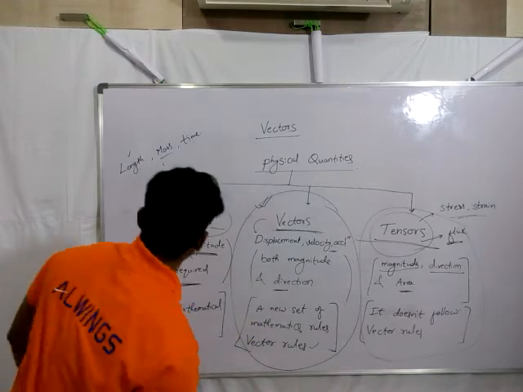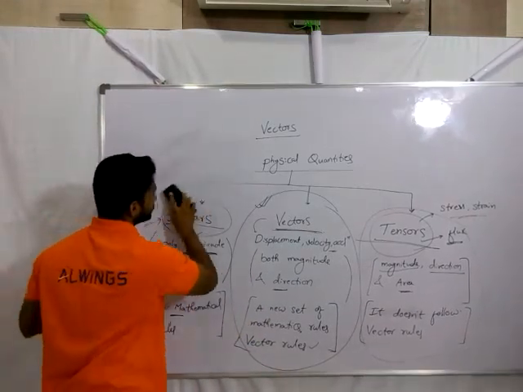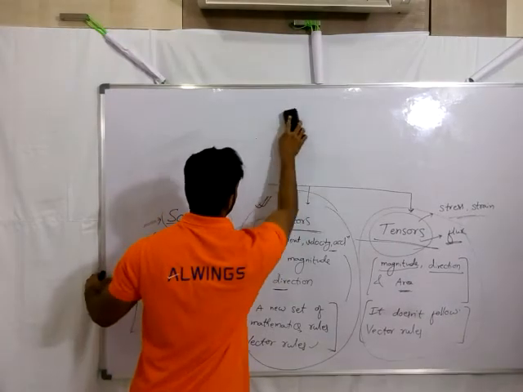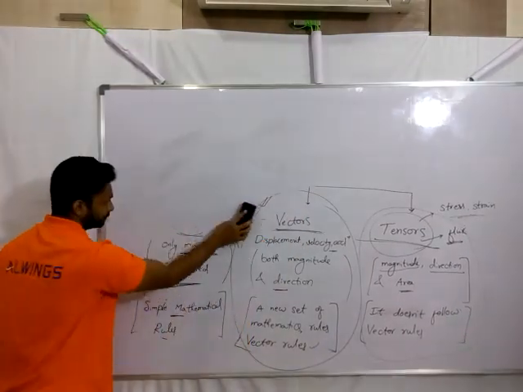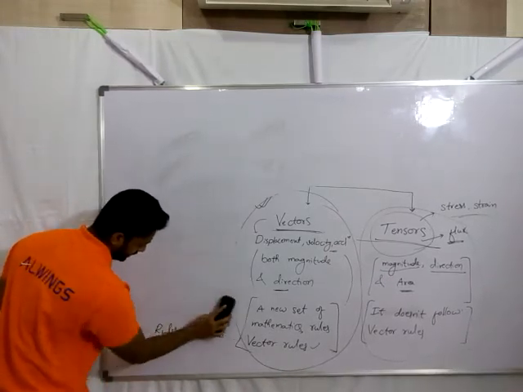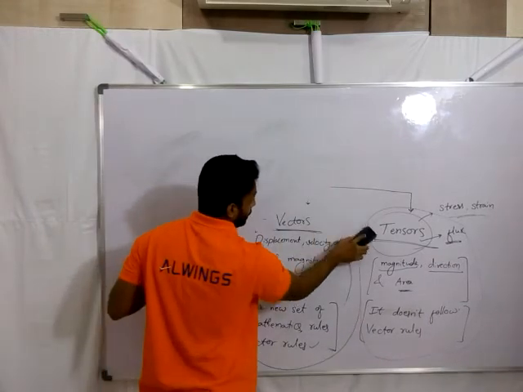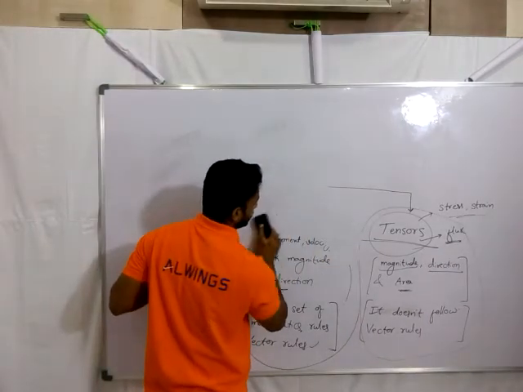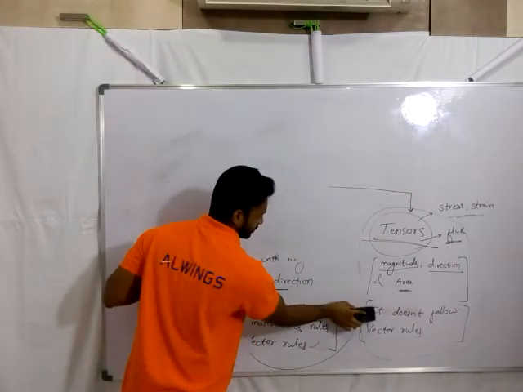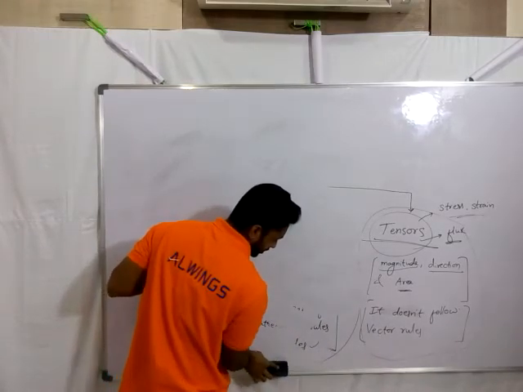Now, so simple, guys: to describe a quantity completely, if only a number, the magnitude, is required, it's a scalar. If magnitude and direction both are required, and it follows some special rules which we call vector rules, then those quantities we call vectors.